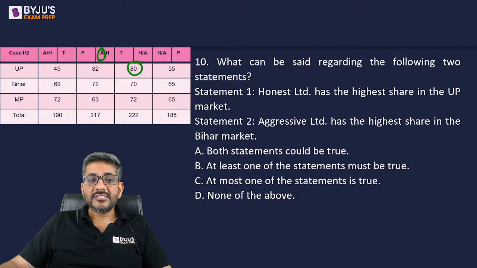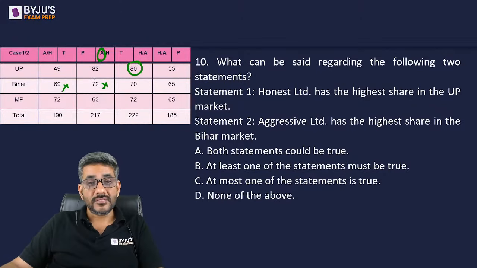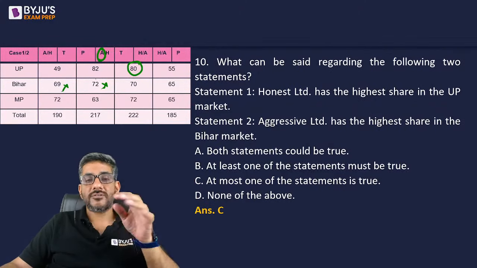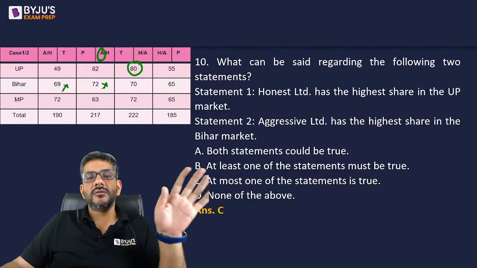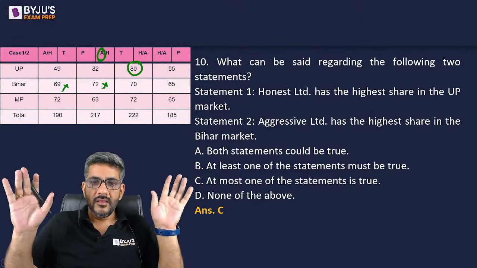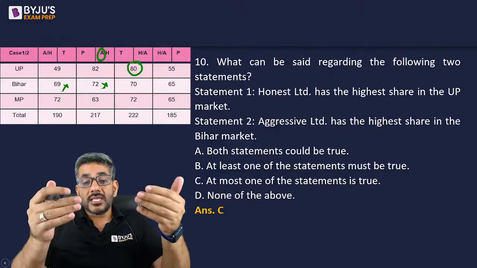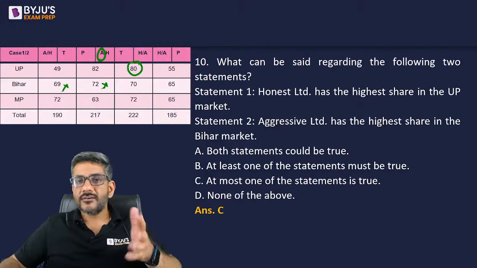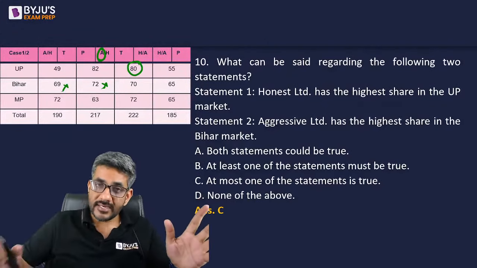Do they have the highest share in the Bihar market? The answer is no. Here also aggressive cannot have the highest share. In any of these cases, it cannot be highest. So therefore, straight away I can say at most one of the statements can be true. Both of them can never be true. Both cannot be true, because both being true means taking the first as true and proving the second true, but when the first is true the second is not true, so the first will definitely be false in such a case.